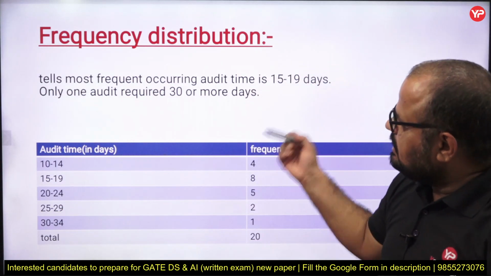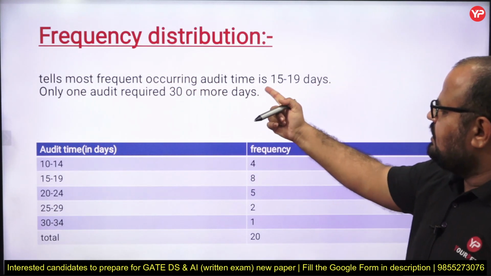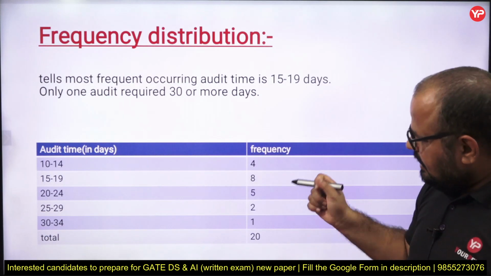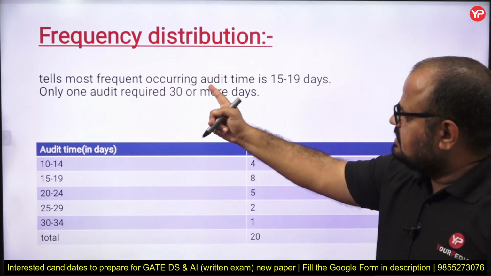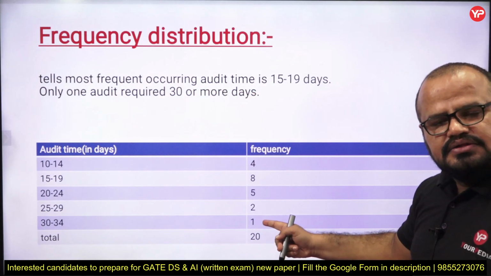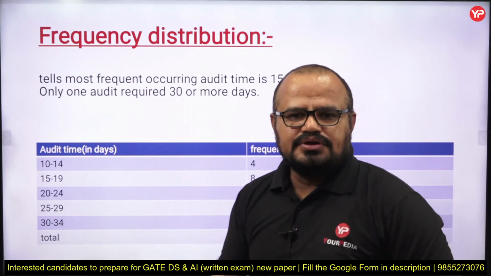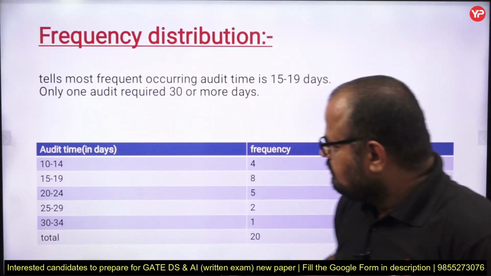It also tells me that only one audit required 30 or more days. So in this way we decide the classes and the width of each class.